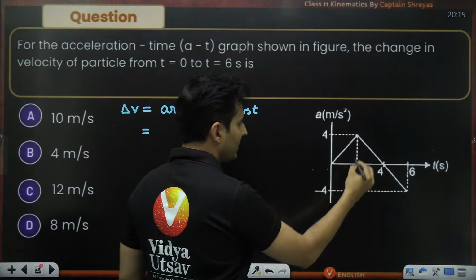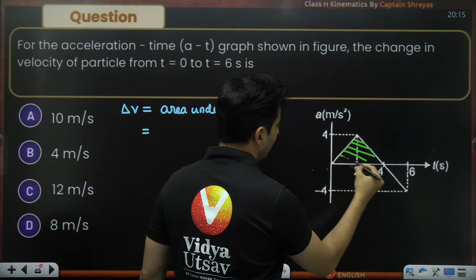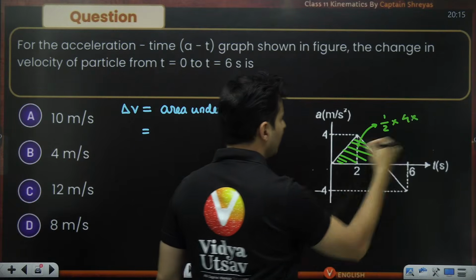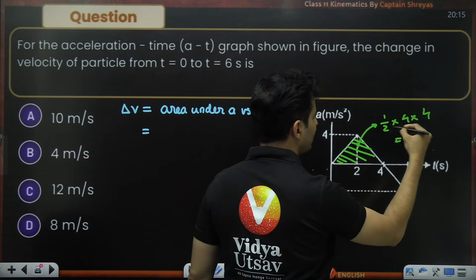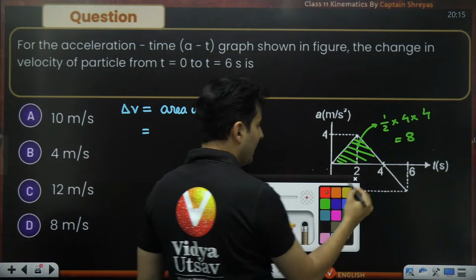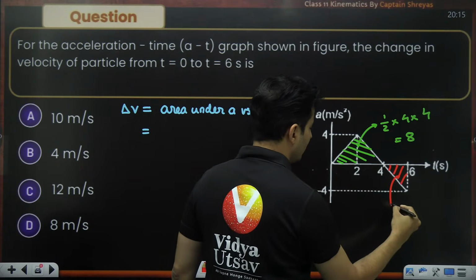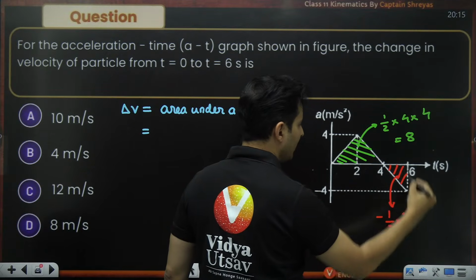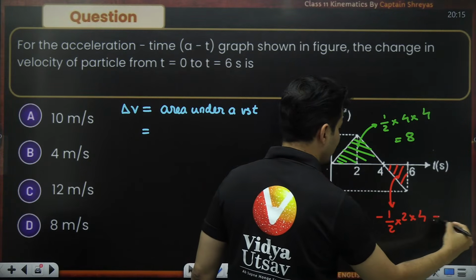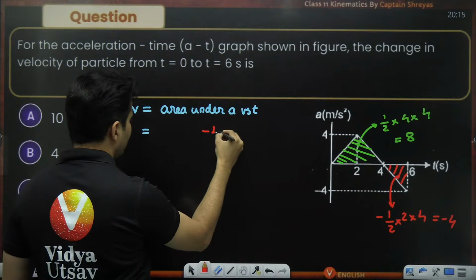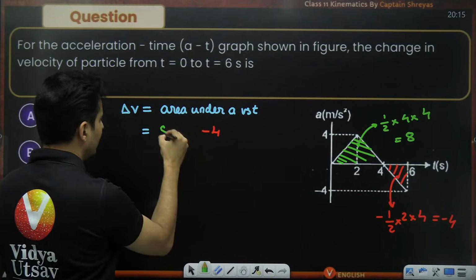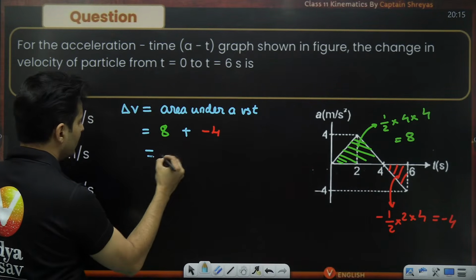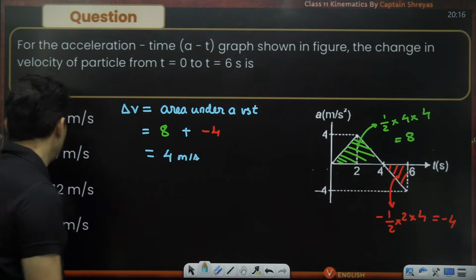Okay, first things first, this particular area, let me calculate it. It's a triangle. So half into the base, which is 4, height is also 4. 4 4 is 16, by 2 is 8. This particular area is below, so be careful about it. This is going to be negative area. So this is a triangle whose base is 2 units and the height is 4 units. 2 to cancel, so it will be minus 4. So it should be minus 4 over here and then 8 over here, and both of them are being added. So 8 minus 4 is nothing but 4 meters per second is the answer.